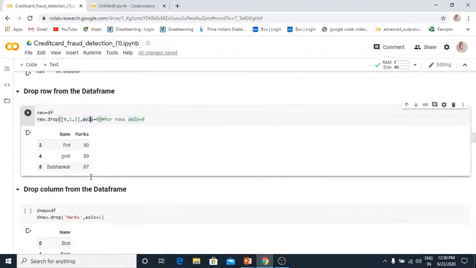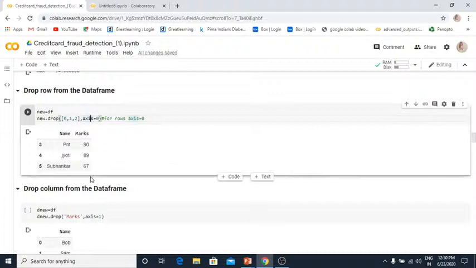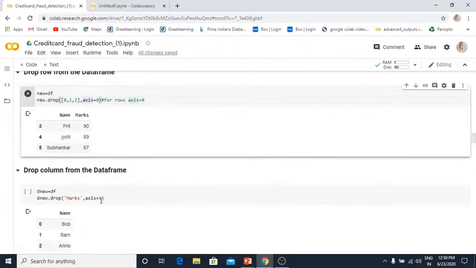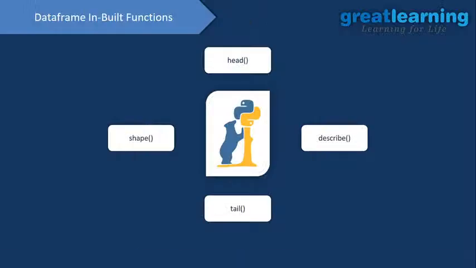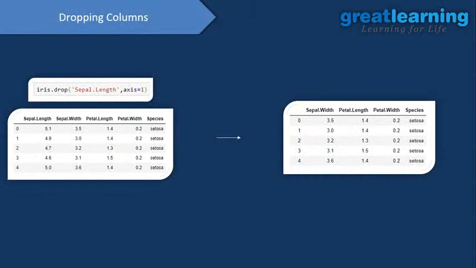Okay, this is the main difference between when you want to drop a column and rows. So I think you guys don't have any doubt about how to drop a row, how to see the shape of the data frame, how to see the describe, all these things are cleared, right? Now we will just have a brief look at what is machine learning. Now we will talk about machine learning.